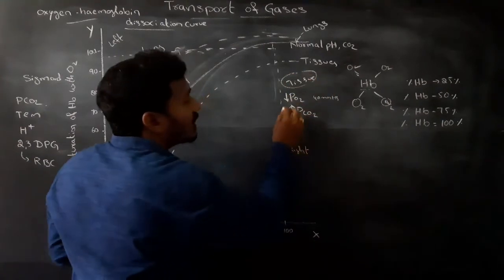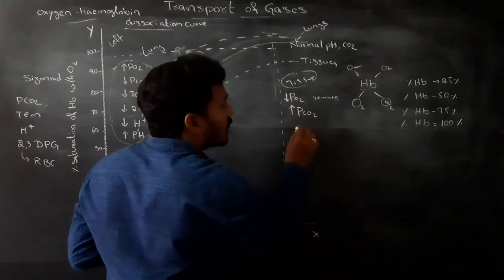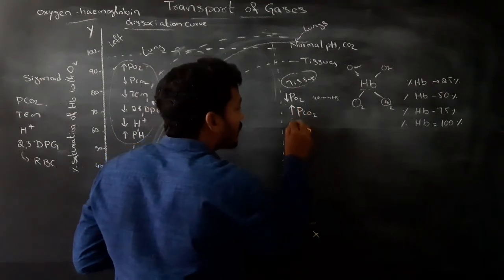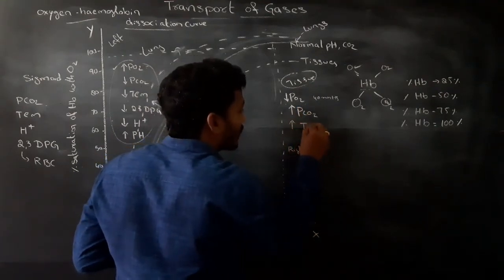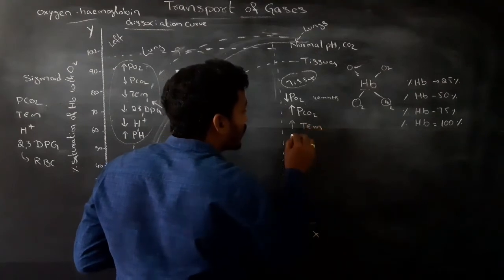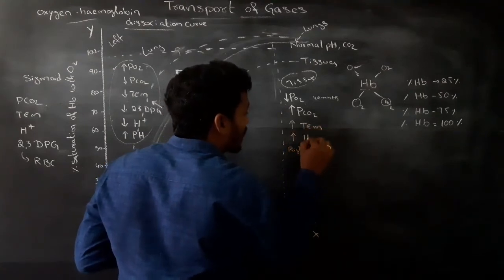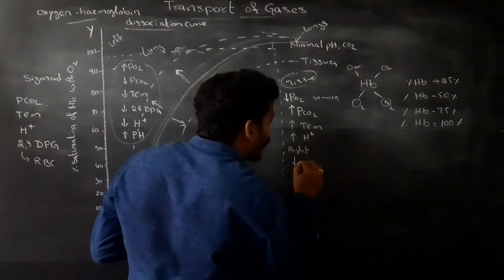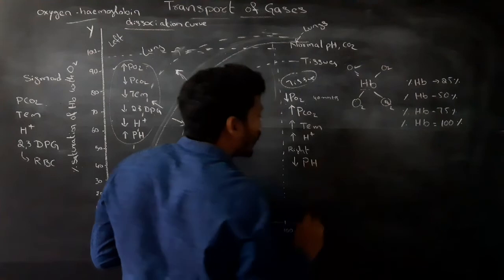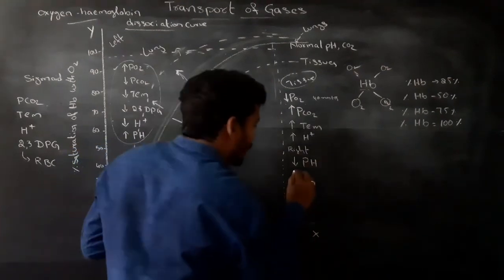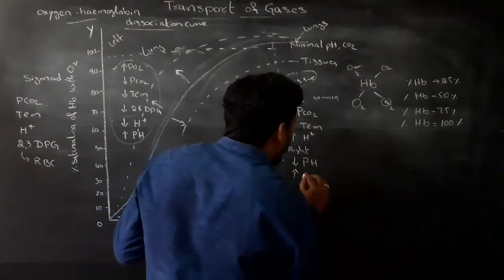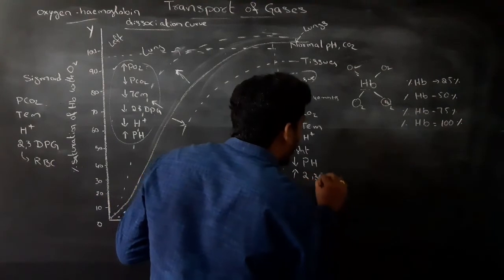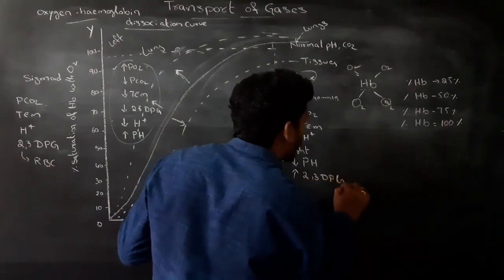In tissues, the PO2 is low and the PCO2 is high, with high temperature, and H plus ion concentration increases in tissues. So low pH and high 2,3-diphosphoglycerates.